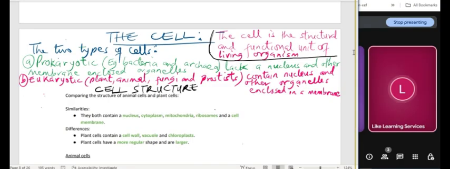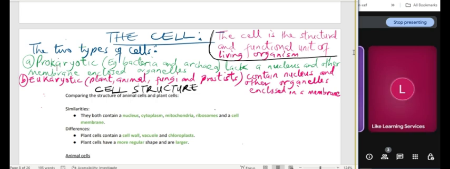Just like I told you, when you want to build a house, you start with a block. You put one block on top of another, you form a wall, and then you have maybe 4 walls that form a room, and a number of rooms that form a flat. A number of flats, a house, a number of houses, maybe an estate, a city. So the starting building block of any living organism is a cell.